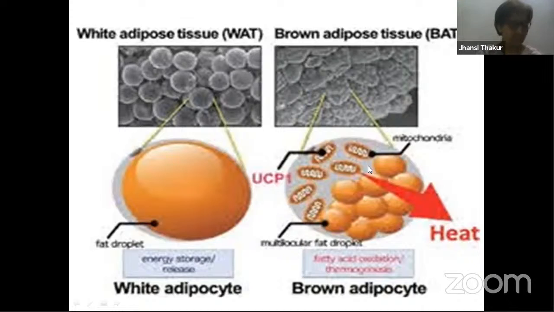Metabolically active means this helps in giving warmth to the children because this fat is broken down to release energy. Heat is generated from this lipid, and because heat is generated, here you find a lot of mitochondria. So we have learned three differences between white adipose tissue and brown adipose tissue.